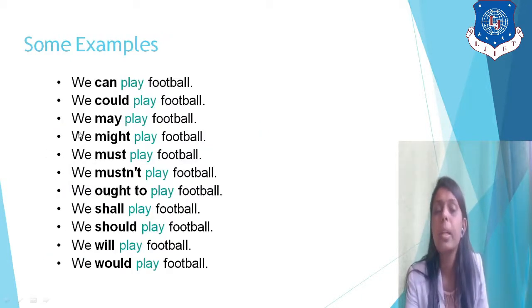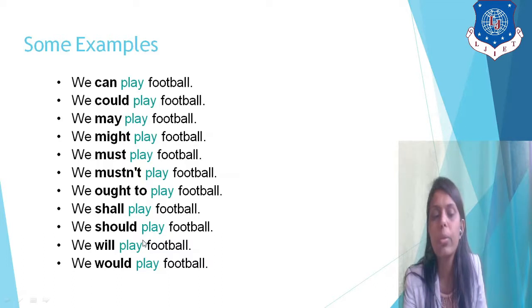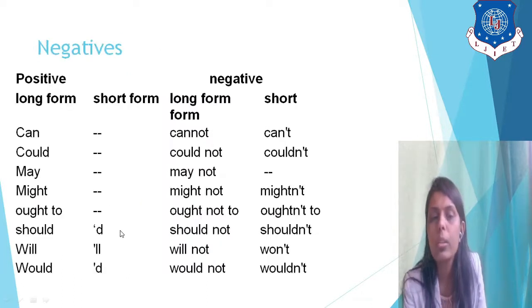Here you can see: he can play football, he could play football, he may play football, he might play football, we must play football, we must not play football, we ought to play football, we shall play football, we should play football, we will play football, we would play football. So these are all different. Can, could, may, might, must, ought to, shall, should, will, would. These are all modal auxiliaries.